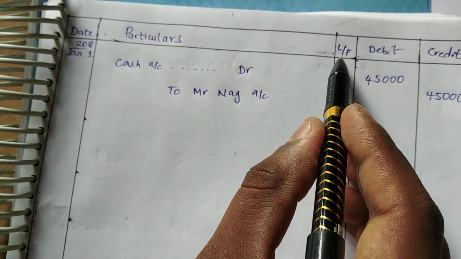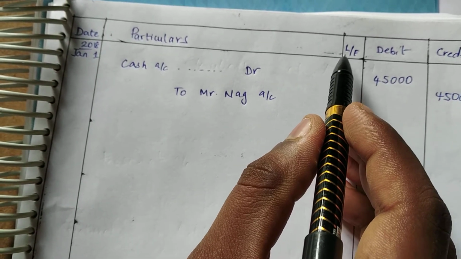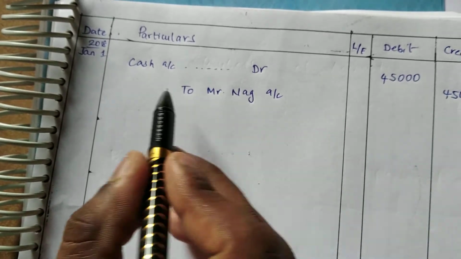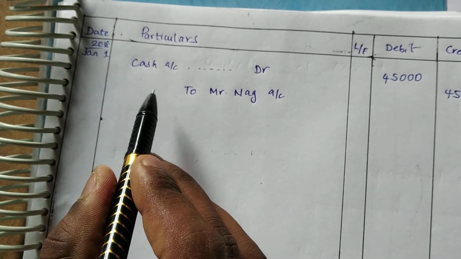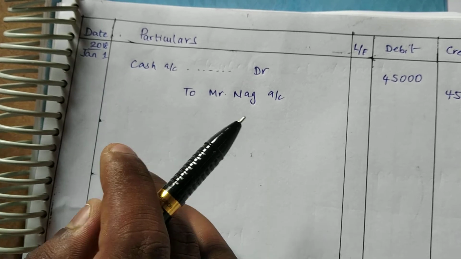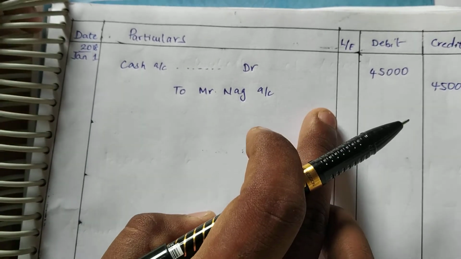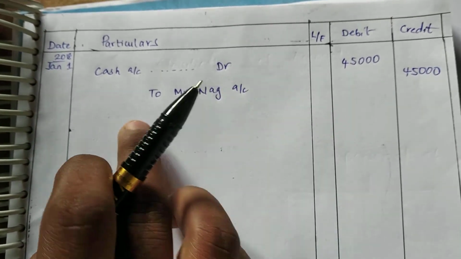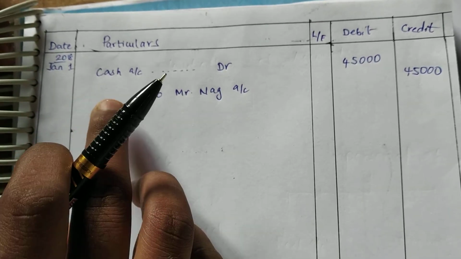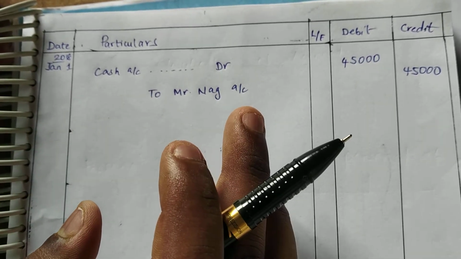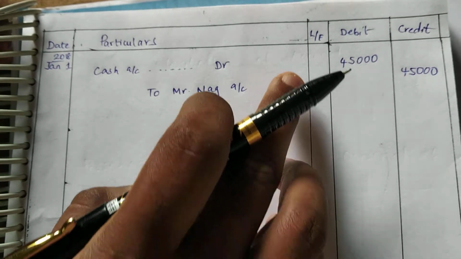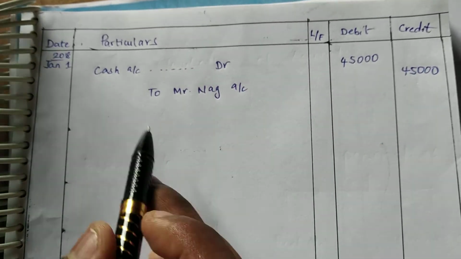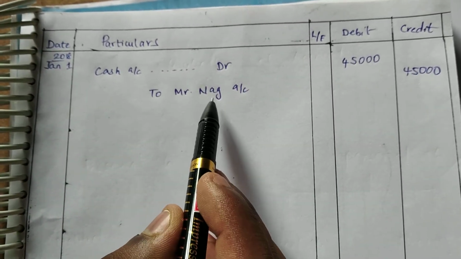So what is LF? LF is nothing but a ledger folio. Ledger folio is the sequence number of the transaction in the ledgers. Initially it is not required to fill the column of ledger folio, since we don't have any sequence number of the ledger over here. So initially we leave it alone. So the entry is cash account debit to Mr. Nag account.